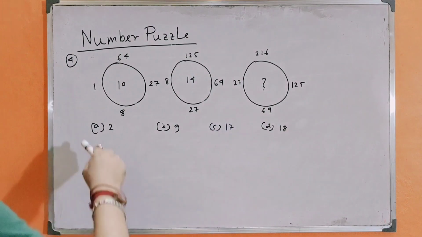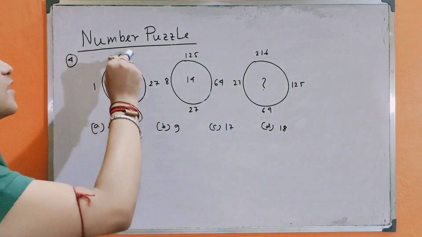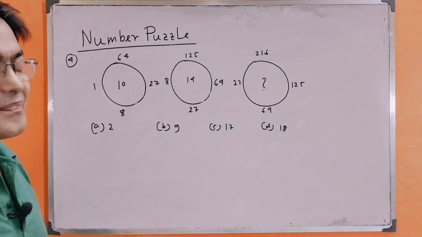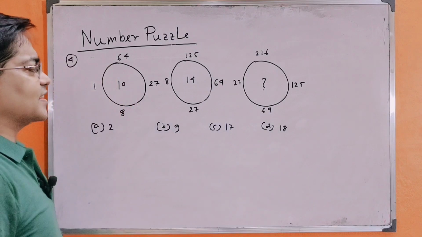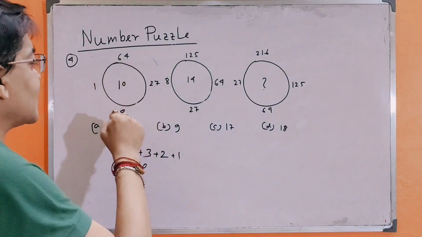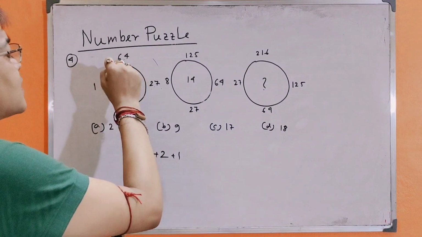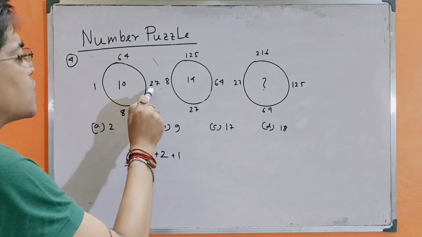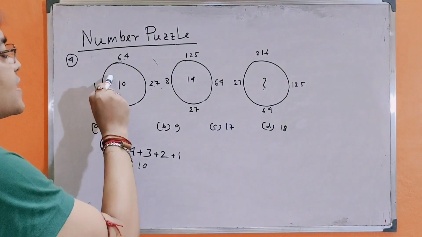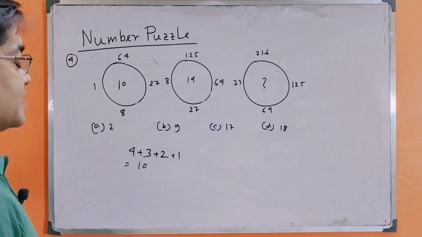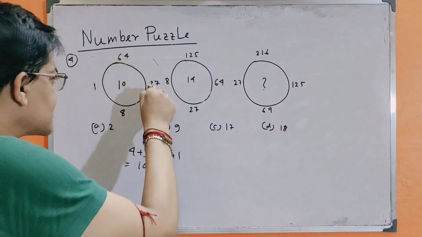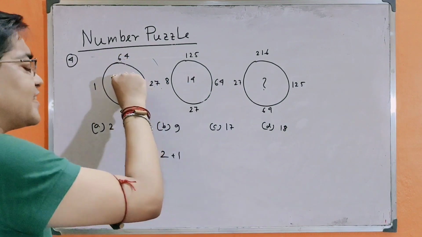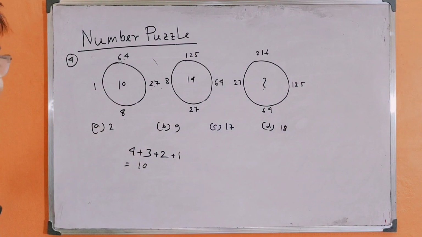We have to determine the relation between the numbers around the circle and inside the circle. Now, in the first circle, friends, the numbers outside the boundary of the first circle are 64, 27, 8, 1, and inside the circle the number is 10. We have to determine the relation between the numbers outside the circle and inside the circle.